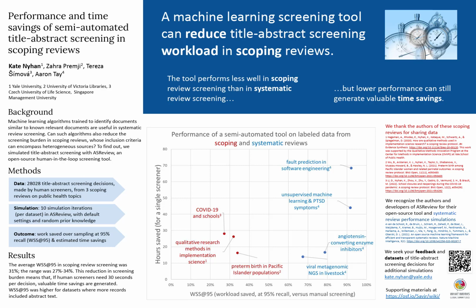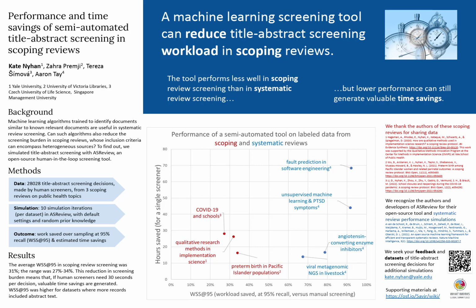In 30 simulations, WSS at 95 in scoping review context, shown in red on the poster, ranged from 27 to 34%. Given the scale of the scoping review projects we studied, the average number of records to be screened was almost 10,000. This performance, while lower than ASReview's performance in systematic reviews, shown in blue, results in valuable time savings.